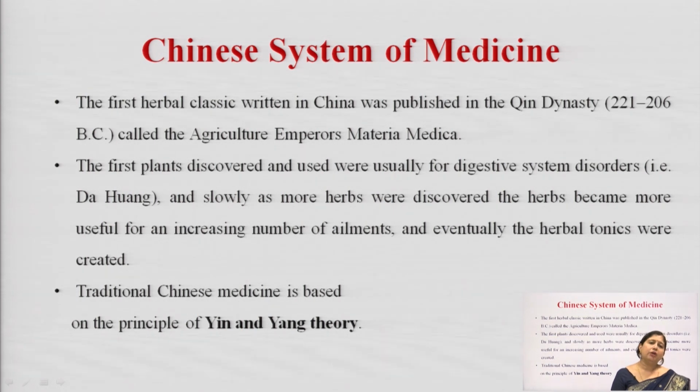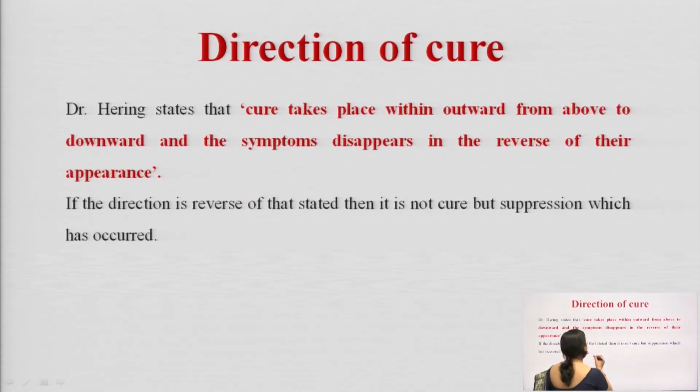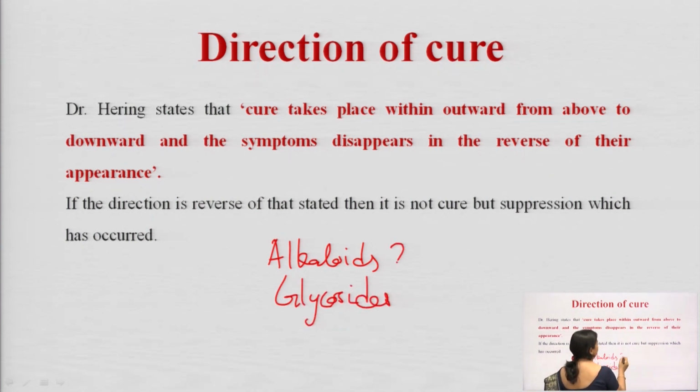tinctures, and because they are dealing with numerous herbs which are generally of the nature of basically alkaloids. Okay. Generally alkaloids, glycosides are used, and they have very narrow therapeutic index, okay, means they are very poisonous in nature.